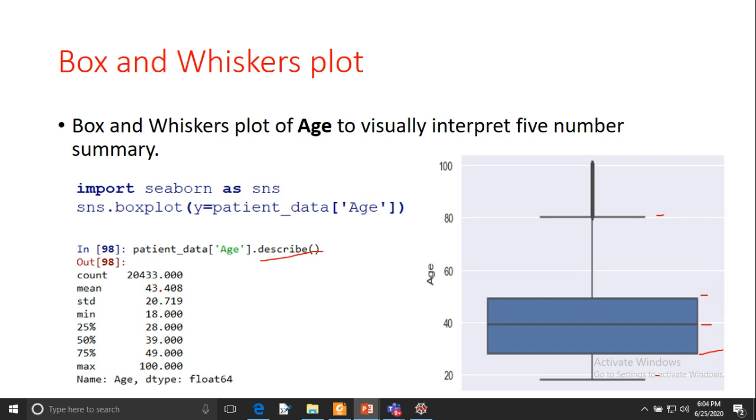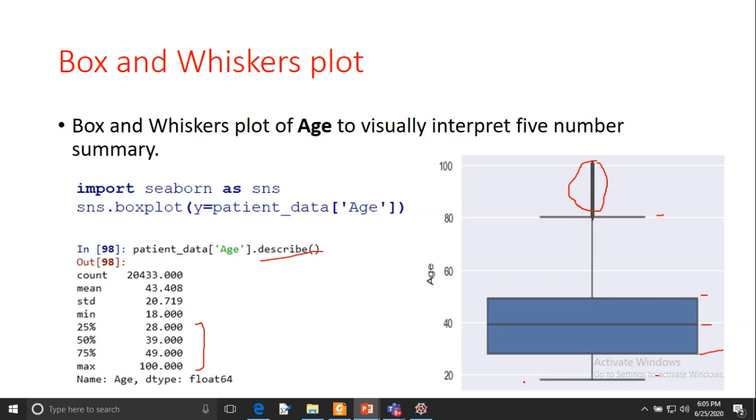The mean is 43, standard deviation is 20, minimum is 18, and the quartiles are 28, 39, and 49, and the maximum value is 100. So for age, the maximum value is 100, and it is shown as an outlier. We could also have outliers below the lowest horizontal line, but here we do not have any value below it, so it is not showing any outlier.